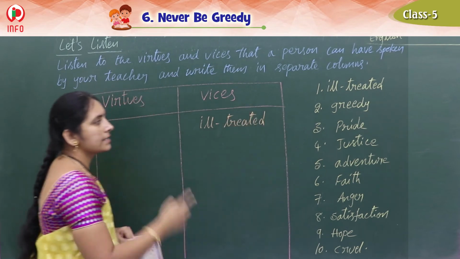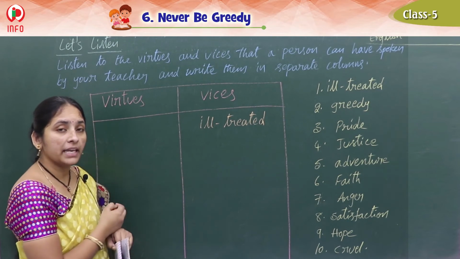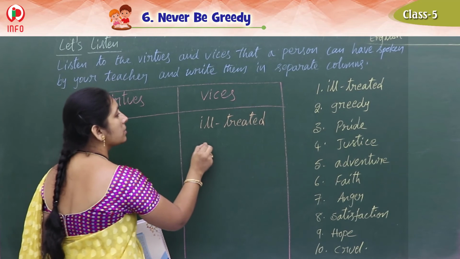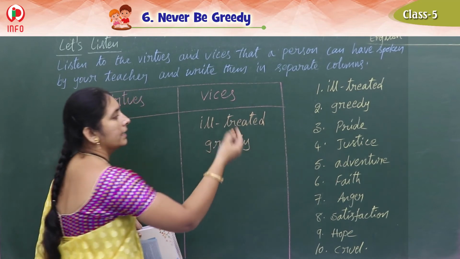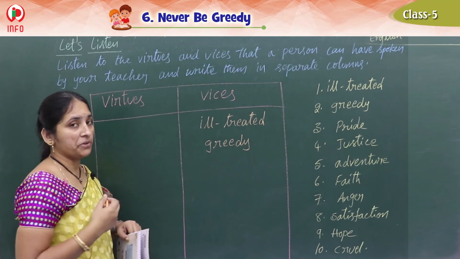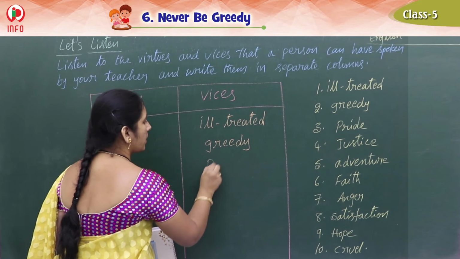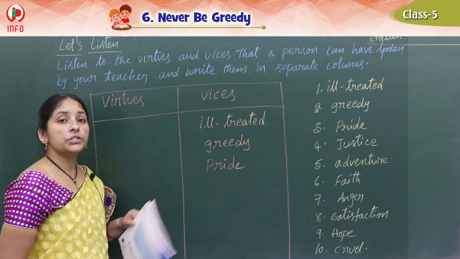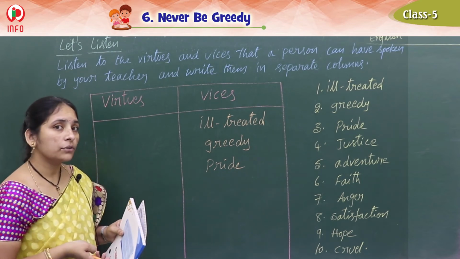Okay children, and see the next one, greedy. Yes, the old woman was very greedy. Is it a good habit? No. So this is also vices. And next one, pride, very proud. Is it good quality? No. That's why this is also vices. Next one, justice. Doing justice, everything to the good one.